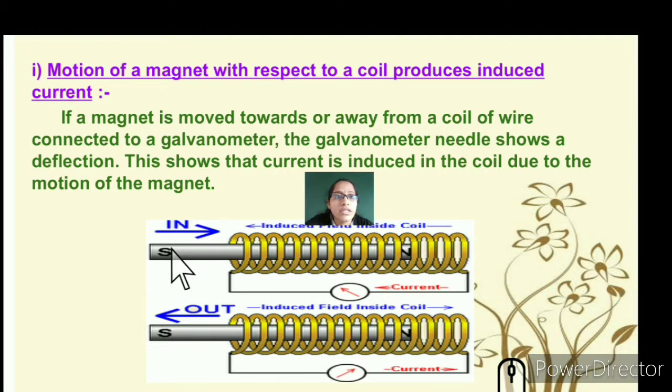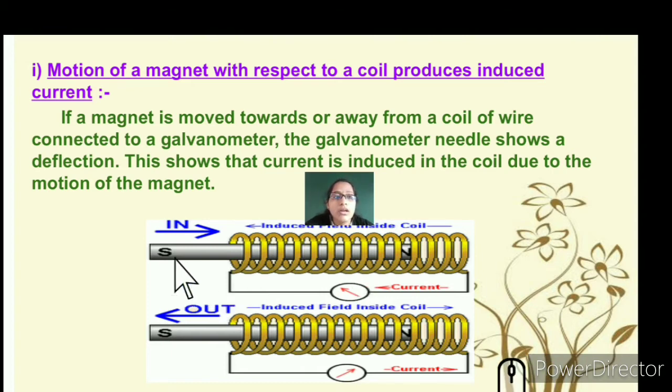So there are two different cases where we can see that the motion of a magnet with respect to the coil produces induced current. Let's understand that if a magnet is moved towards or away from the coil, which is connected to a galvanometer, the needle, you can see here, shows a deflection. It shows a slight change. The needle moves. This shows the current is induced in the coil due to the motion of the magnet.